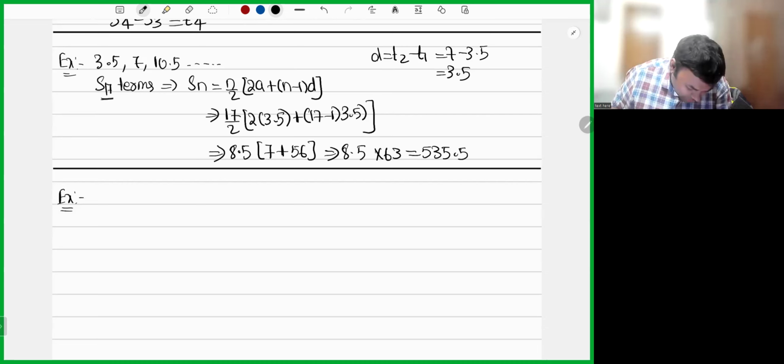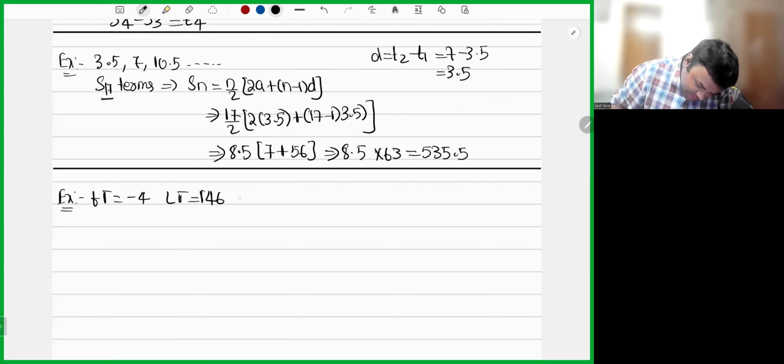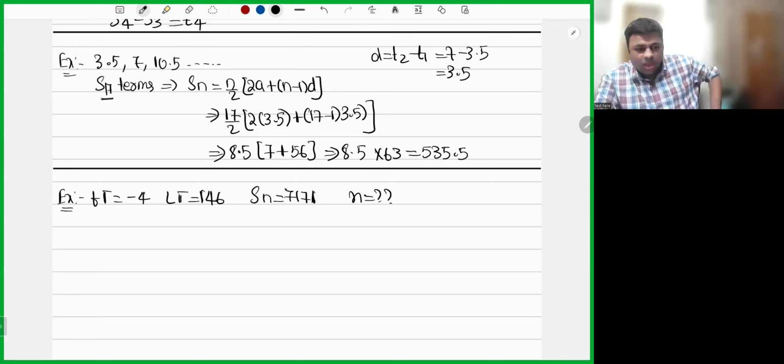Now, my dear friends, I am telling you the first term is equal to minus 4. The last term is equal to 146. Sn is equal to 7171. Can you calculate n over here? First term is minus 4, last term is 146, Sn is 7171. Is it possible for you to calculate n? Yes, sir, it is possible. How will we calculate it?